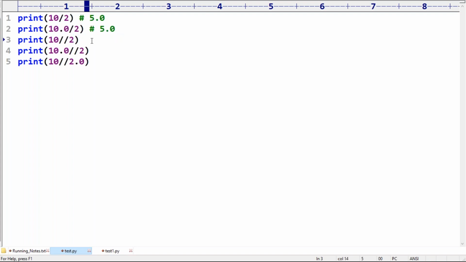Next, 10 floor division 2: both are int type, so the result is always int type, so the answer is 5. If at least one argument is float type, the result is a floor value, 5.0.